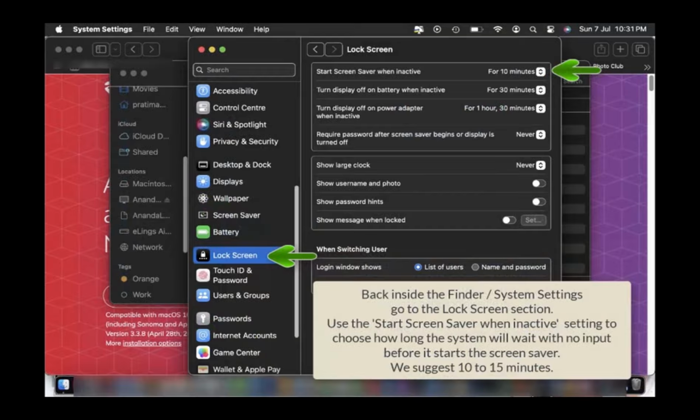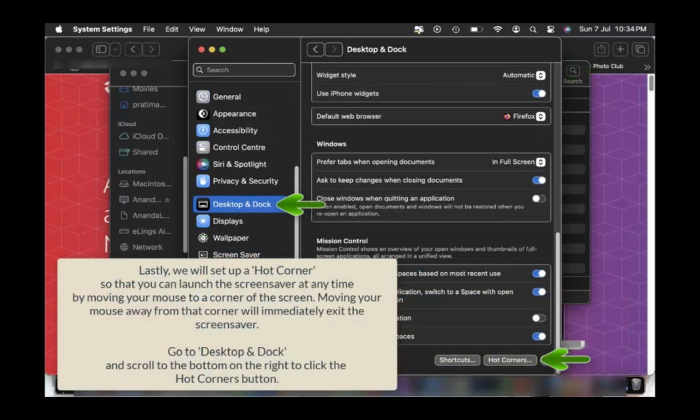You can also launch the screensaver from the preview link on the main screensavers screen. One last touch, if you would like to set up a hot corner so you can launch the screensaver easily by moving your mouse to a corner of your screen, then go to Desktop and Dock and select a corner.